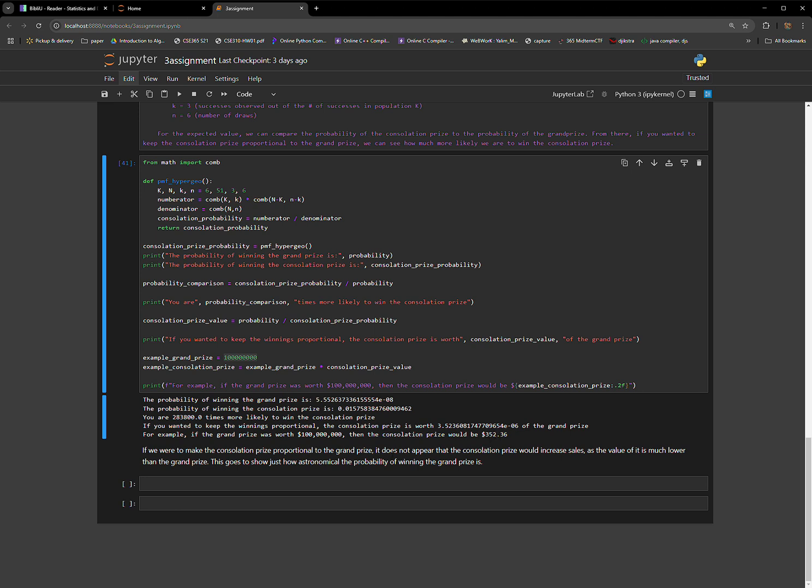So I don't think this would make people consider going for the consolation prize. Like, I don't think they would sell more tickets for that $352. You couldn't keep the consolation prize proportional to the grand prize. You would have to make it much more valuable. And yeah,